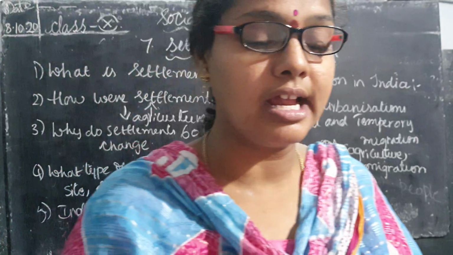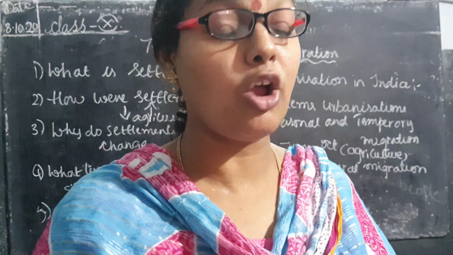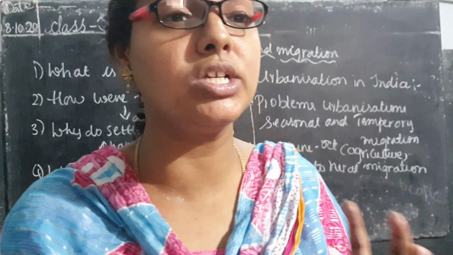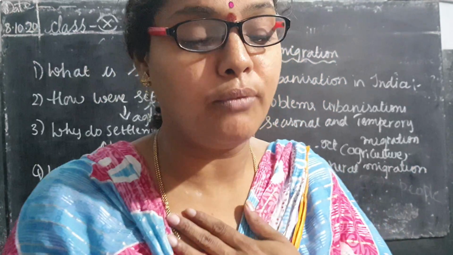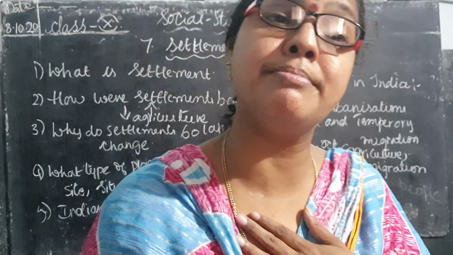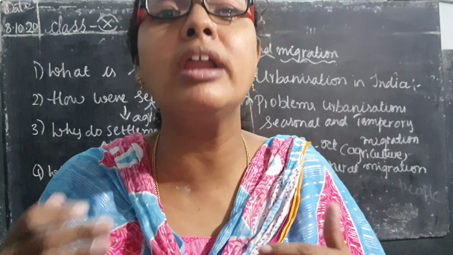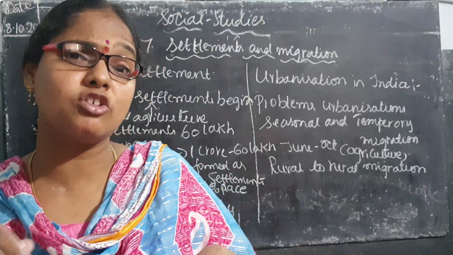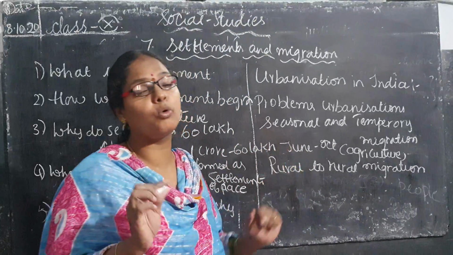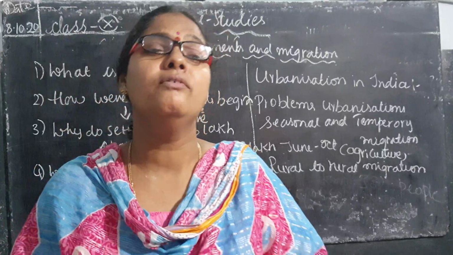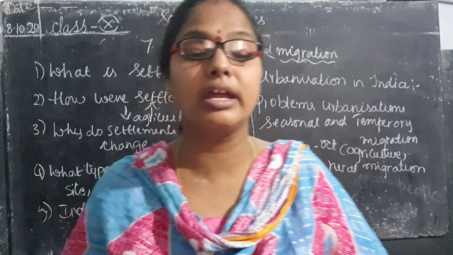Where are they joining, children? Sugarcane cutting each year. Of this, around 2 lakh are children. How many people are children in this? 2 lakh people are children in the school age group of 6 to 14 years. They come with their family members. Why? Because all the family members depend on agriculture. If agriculture is not possible in their own place, from rural to rural only, they go to Maharashtra and work under the sugarcane factory as sugarcane cutters.